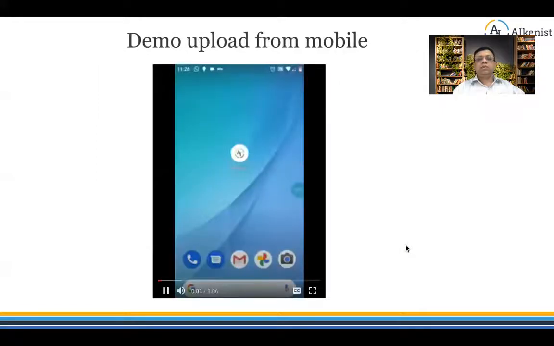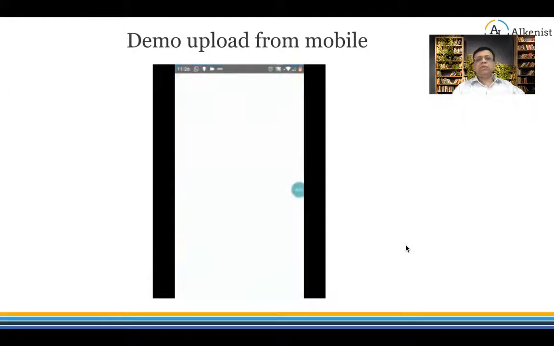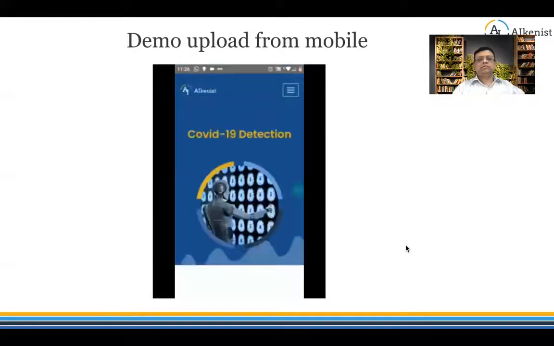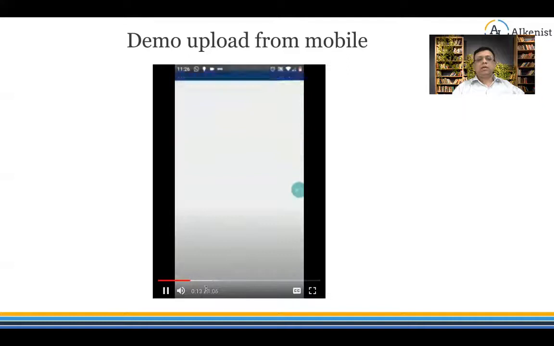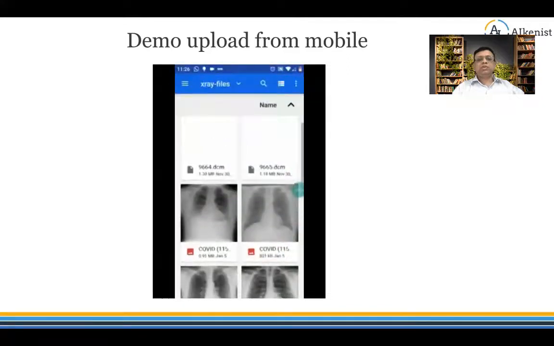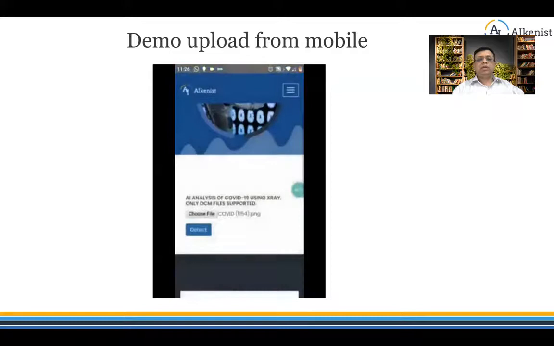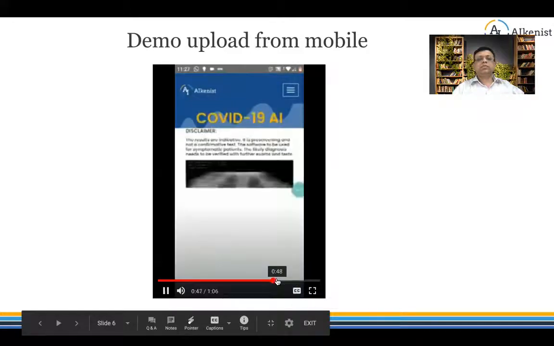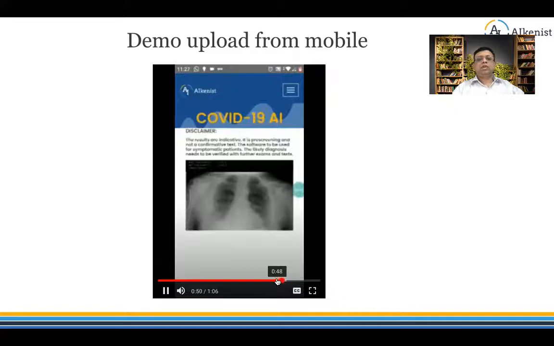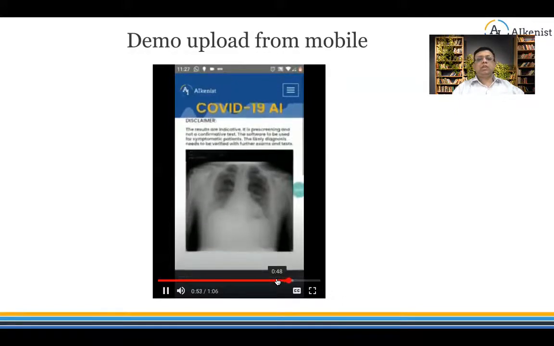We'll start with some demo. Now, I will show you a simple demo from your mobile. From your mobile, we take the X-ray scan, and we choose it. This will return the result of COVID-19, and the area in the lung where it is infected.